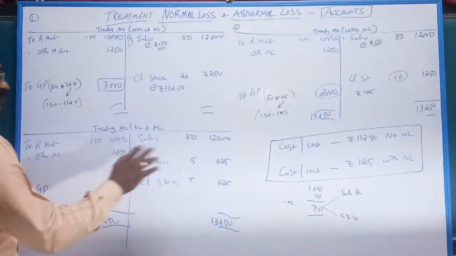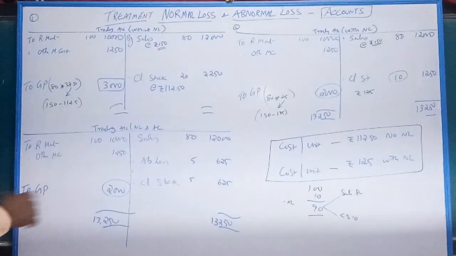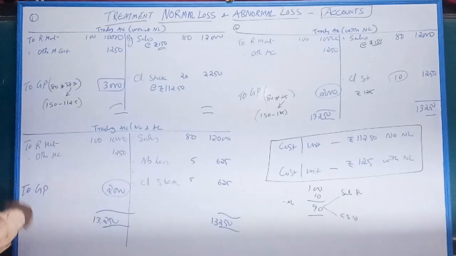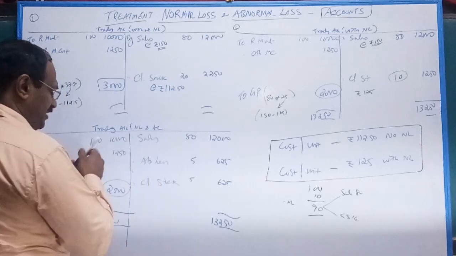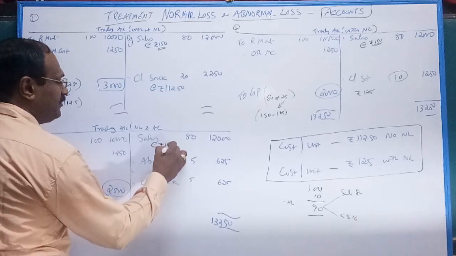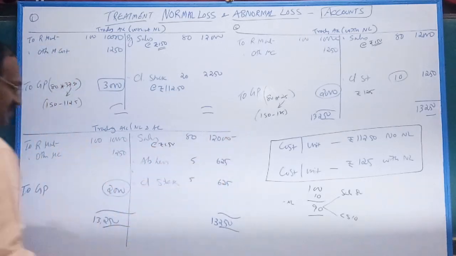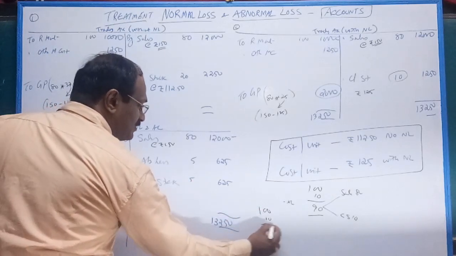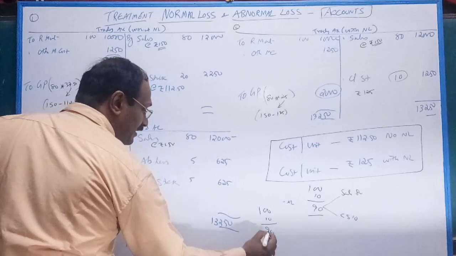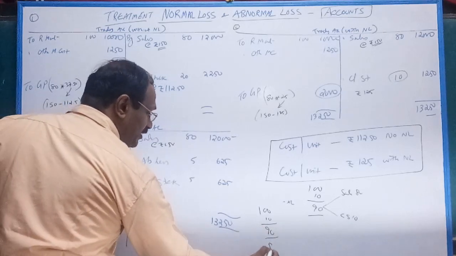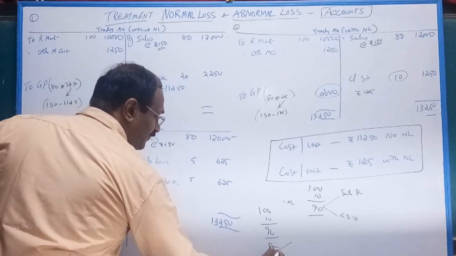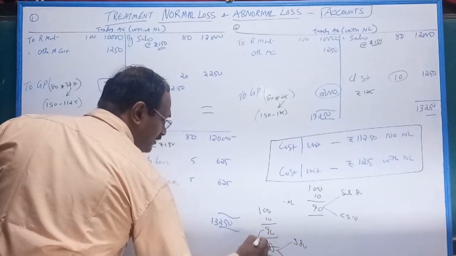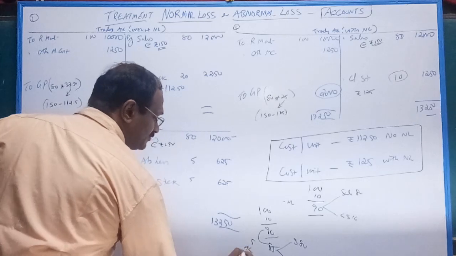So abnormal loss should be credited to trading account. I will tell you why. Say input 100 units, 10,000. Our manufacturing cost is 1,250. Sales at the rate of 150, so 80 at 150 is 12,000. Your closing stock: listen carefully. Input 100, 10 normal loss, so your expected output is 90, but unfortunately output is 85. Out of 85, you sold 80. Your closing stock is 5. The difference of 5 is abnormal loss.